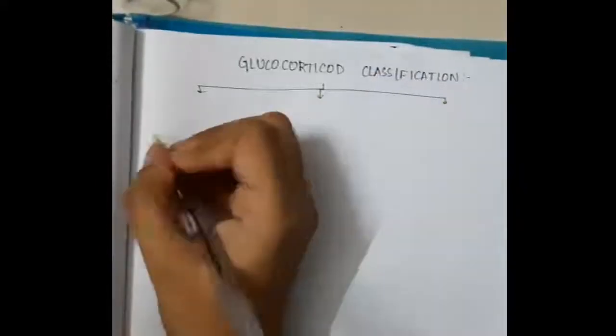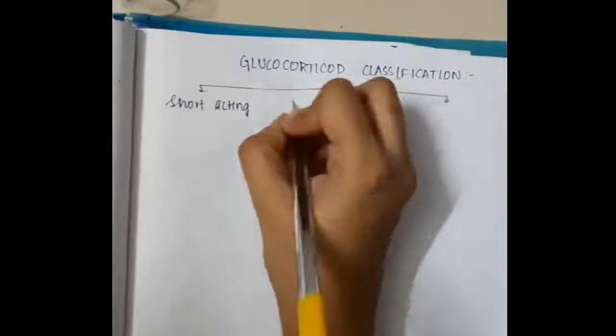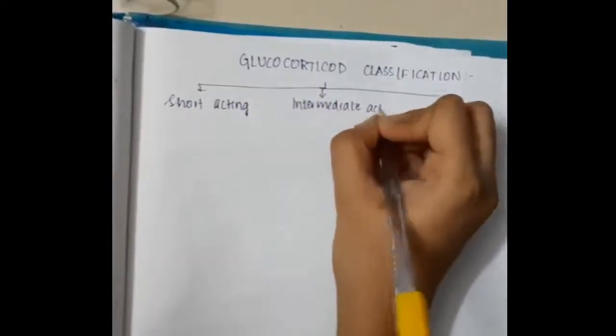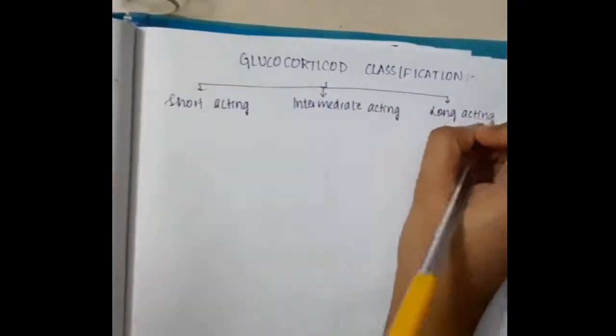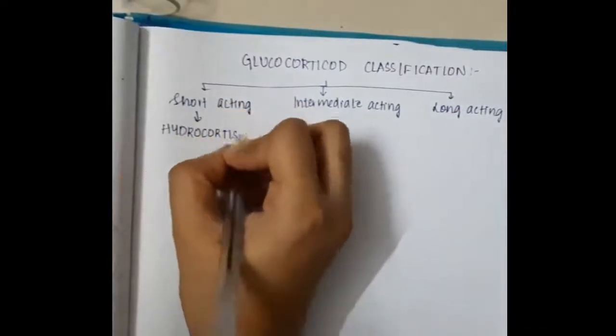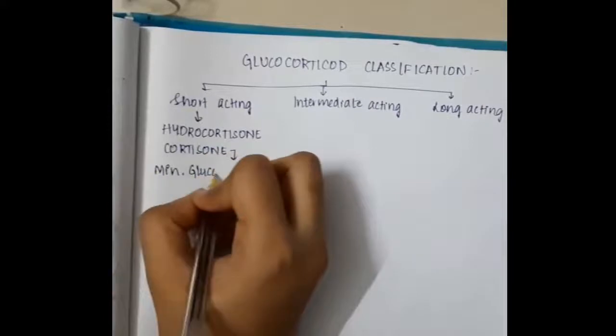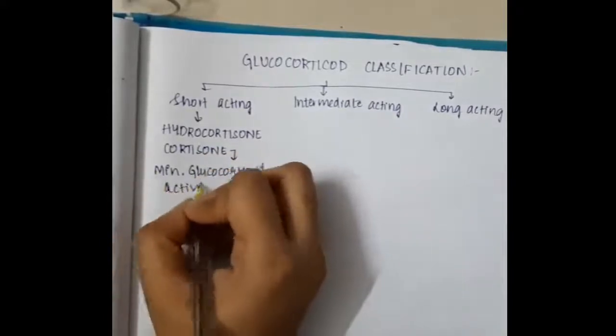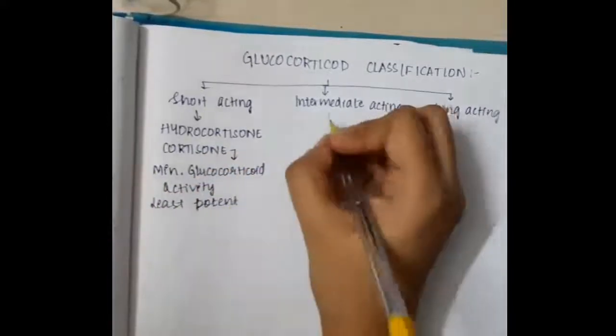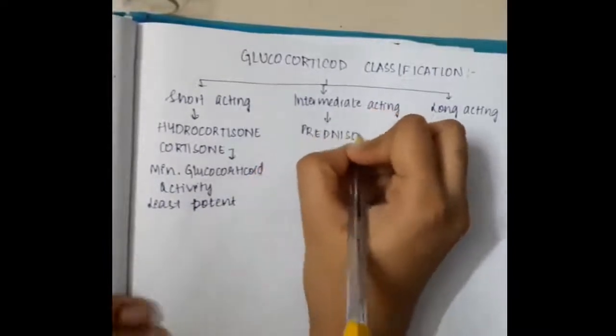Hello friends, let us now learn some important points about glucocorticoid classification. We can classify glucocorticoids into three types: short acting, intermediate acting and long acting. Short acting glucocorticoids include hydrocortisone and cortisone. These have minimum glucocorticoid activity and are least potent.